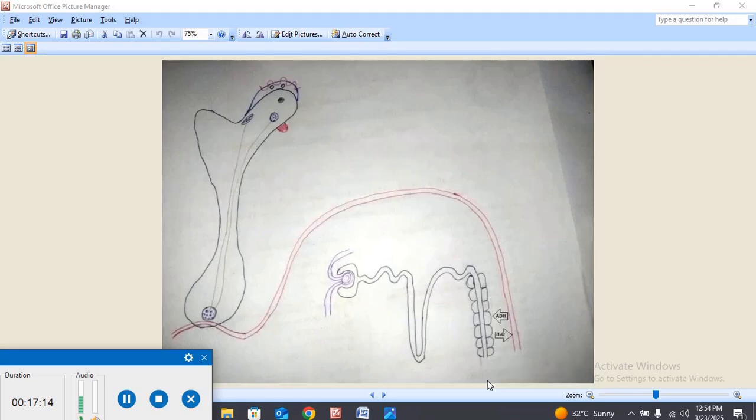There will be increased loss of water by the nephron through the collecting duct. So increased loss of water from the body will lead to dehydration, polyuria, polydipsia and other symptoms. That is what we call diabetes insipidus. So these are the principal cell and this is the collecting duct.